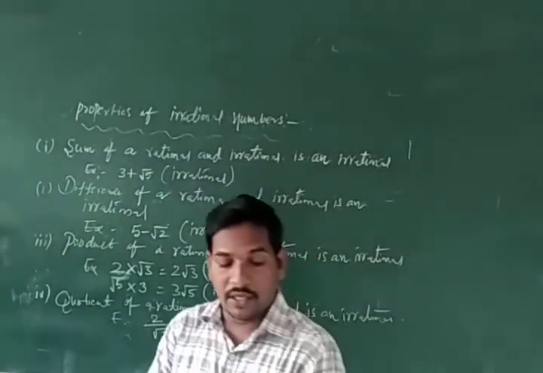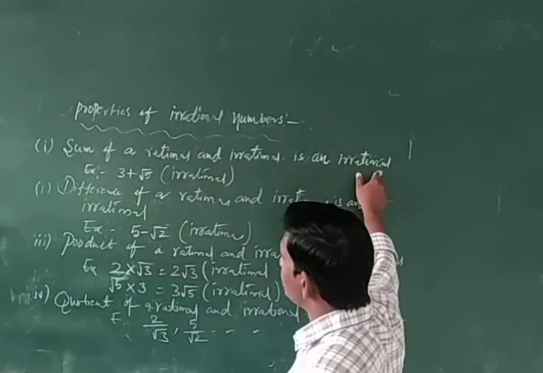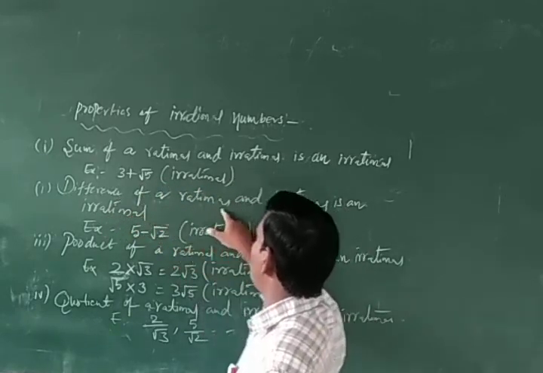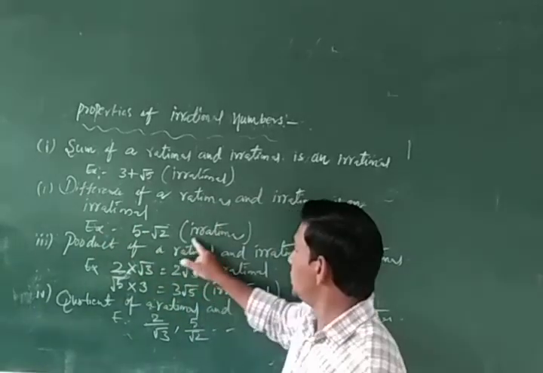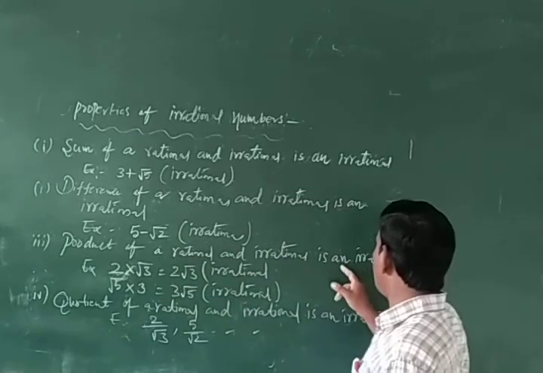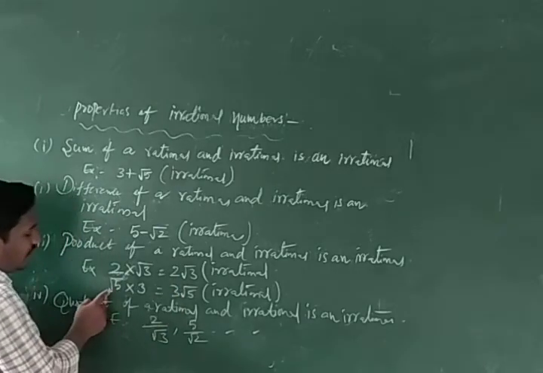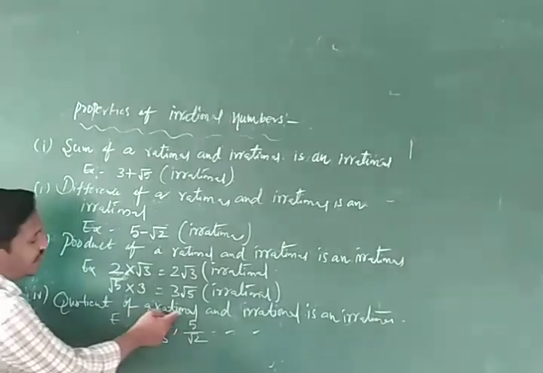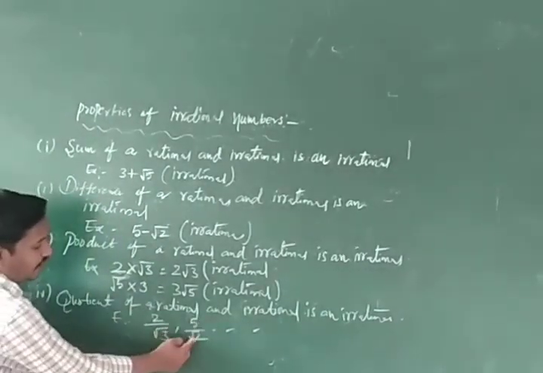What are the main properties? Sum of a rational and irrational is an irrational. 3 plus root 5 is an irrational number. Difference of a rational and irrational is an irrational number. Example, 5 minus root 2 is an irrational. Product of a rational and irrational is an irrational, 2 into root 3, 2 root 3, root 5 into 3, 3 root 5, and quotient of a rational and irrational is an irrational, 2 by root 3, 5 by root 2.